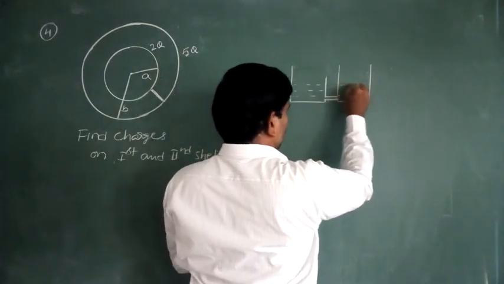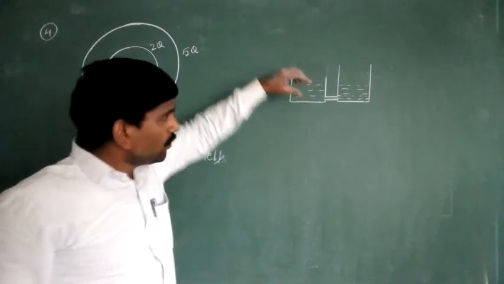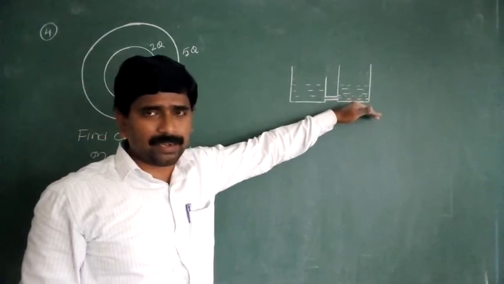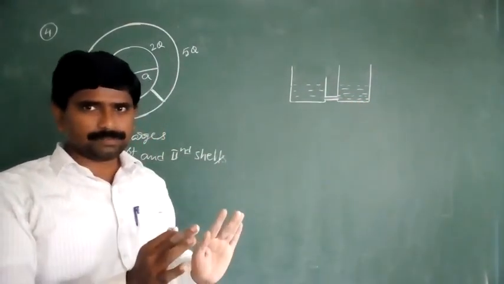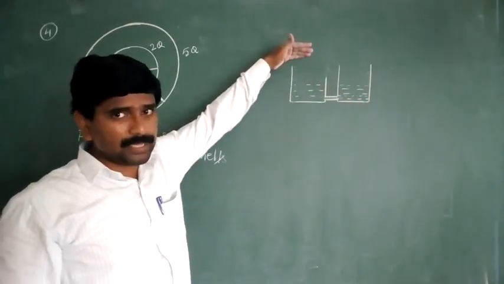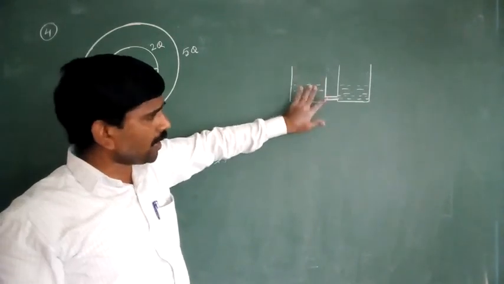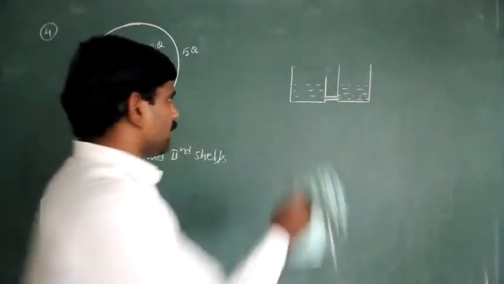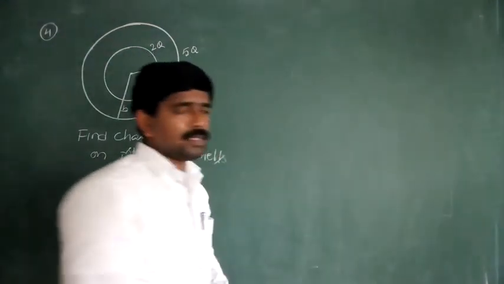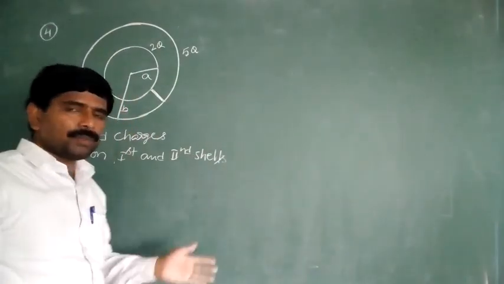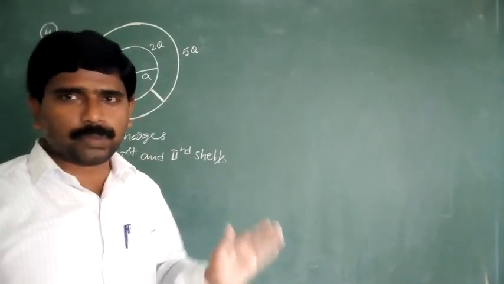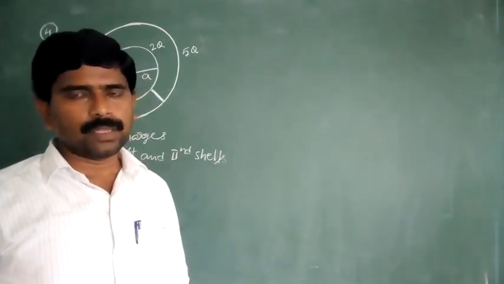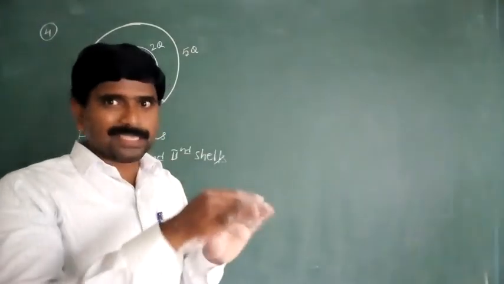Up to when they attain the equal level, fluid flows from the first container to the second container, or maybe depends upon the situation. Generally here level is high in the first container, so water or fluid flows from the first to the second one. Here it is also the same. In case of these conductors, charged bodies are also the same. Here charge flows from one charged body to another charged body up to when they attain the same potential. Here potential and there level are both the same.